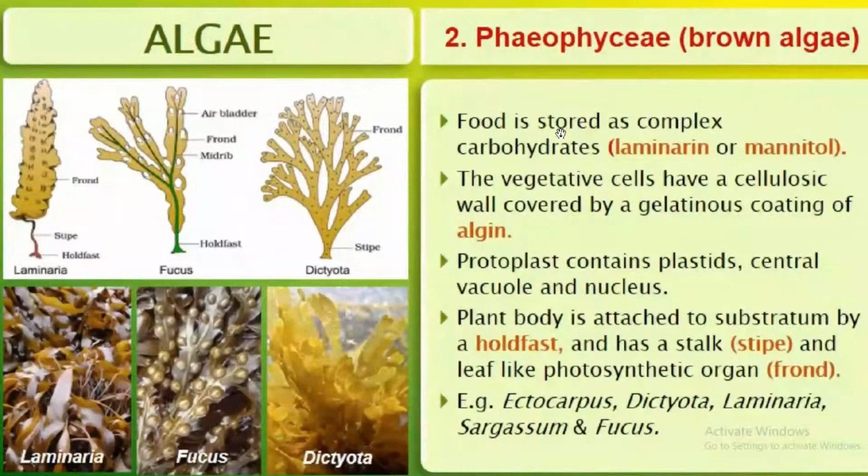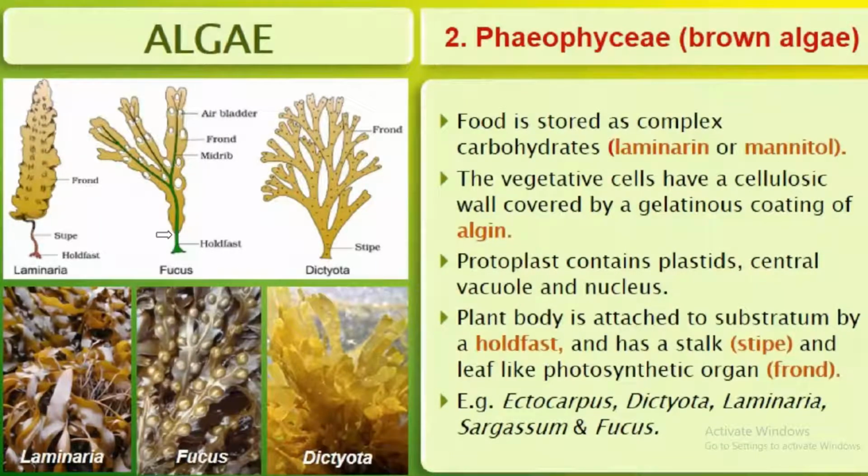Yes, food is stored as complex carbohydrates, laminarin or mannitol. The vegetative cell has a cellulosic wall covered by a gelatinous coating of algin. The protoplast contains plastids, a central vacuole, and a nucleus. The plant body is attached to the substratum by a holdfast.